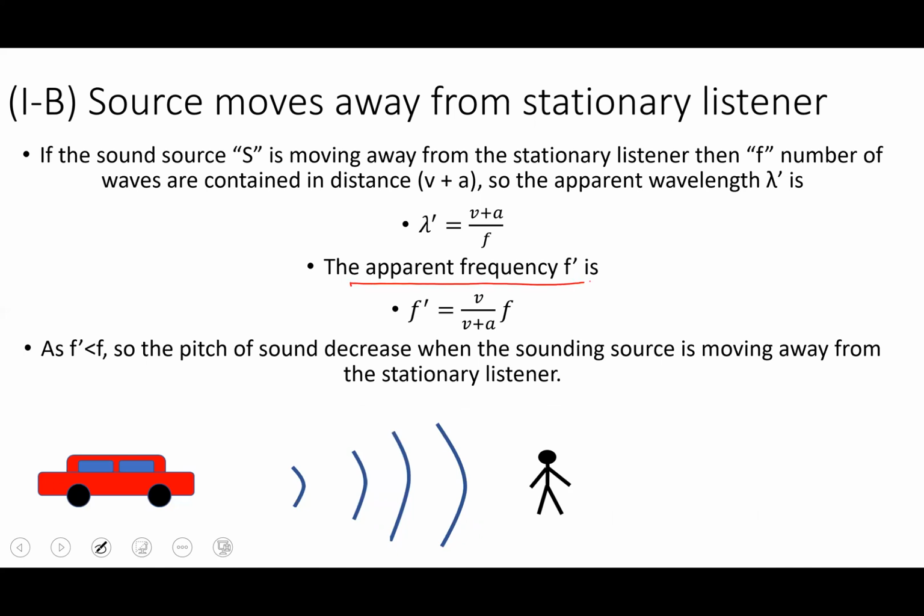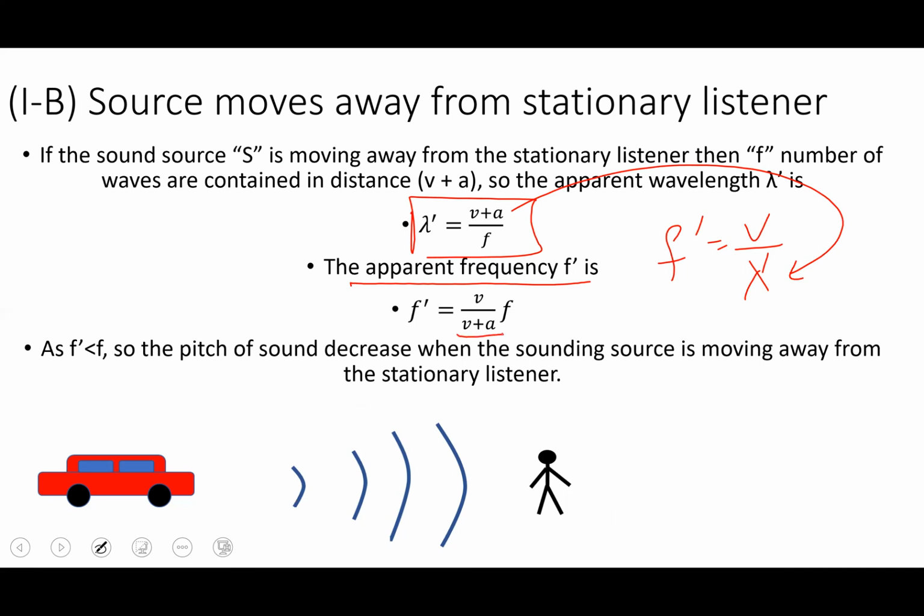The apparent frequency f dash is equal to v over v plus a, times f. Where does the v over v plus a come from? From lambda dash. So it was actually f dash is equal to v over lambda dash. When we put in the value of lambda, we get v over v plus a into f.